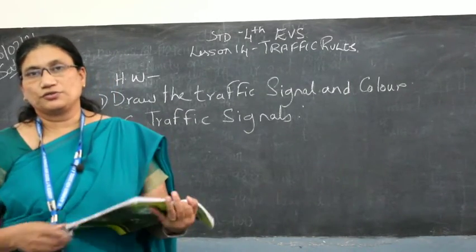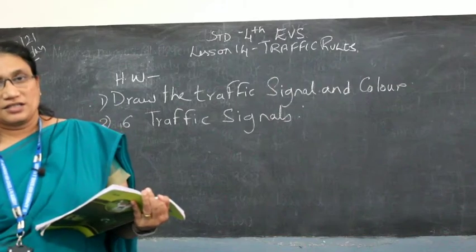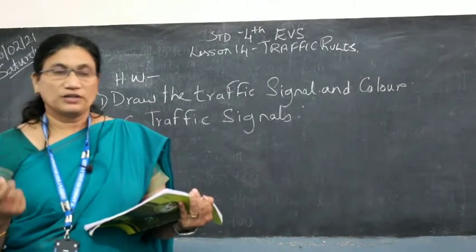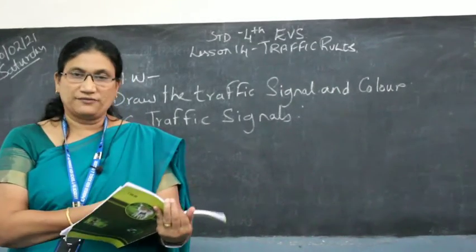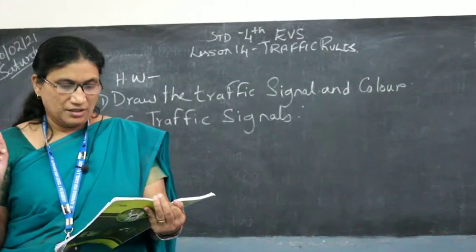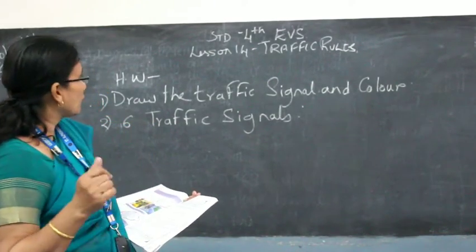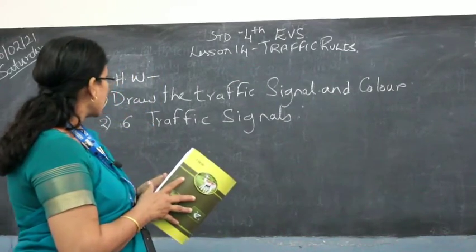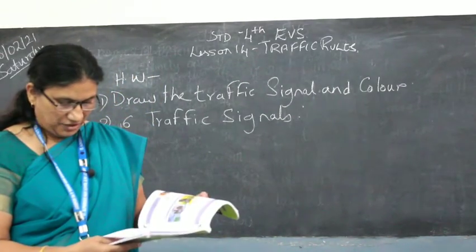So this is what I told you, children. Traffic signals are there, traffic rules are there, and how you have to obey them, that is what we are talking about in this lesson. So we finished with the traffic signal that I have told you. Your homework is to draw a traffic signal and color it. Now the next one is the traffic signs.